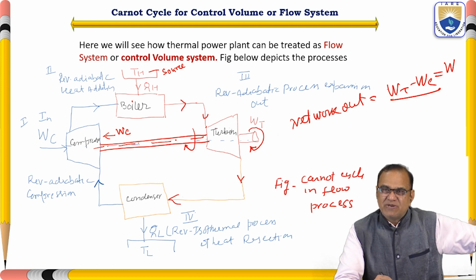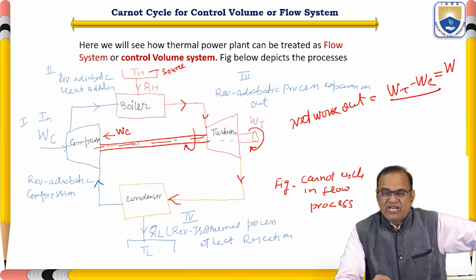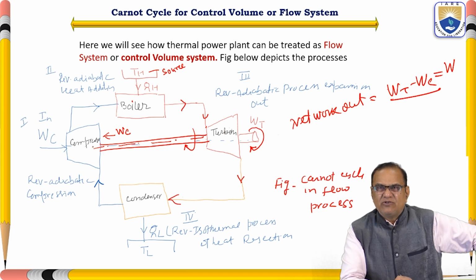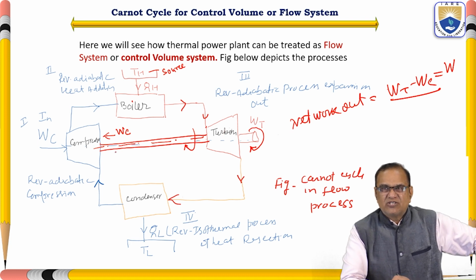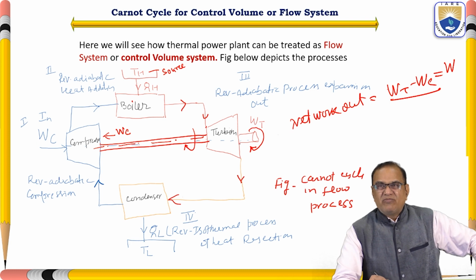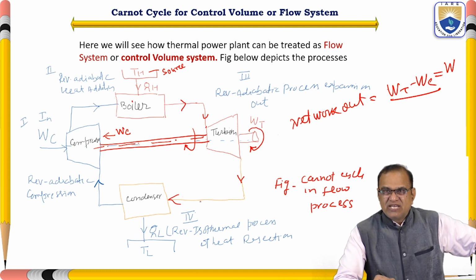Due to the expansion in the turbine, it starts rotating. Some part of this rotation is given to the compressor, so that the compressor will also rotate. The exhaust of the turbine is given to the condenser.